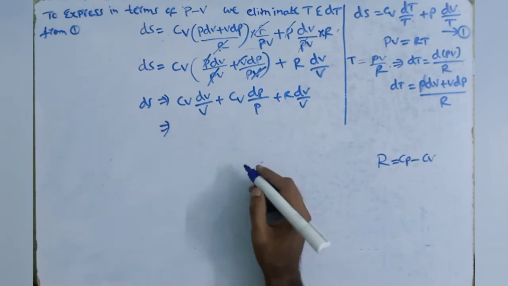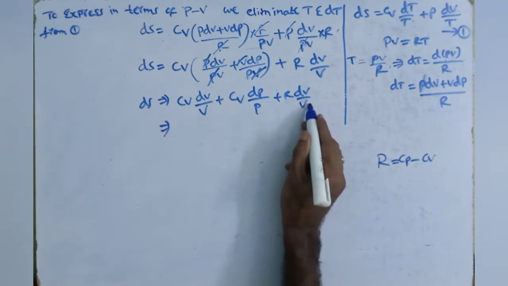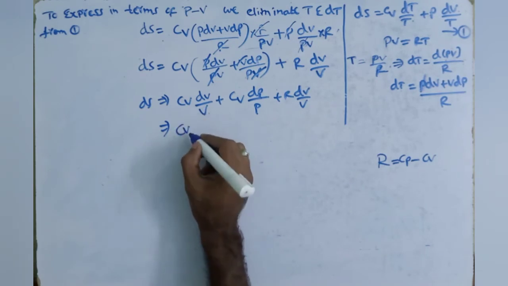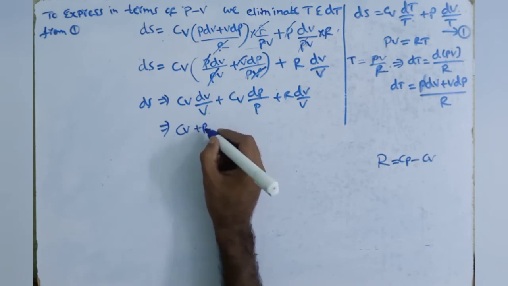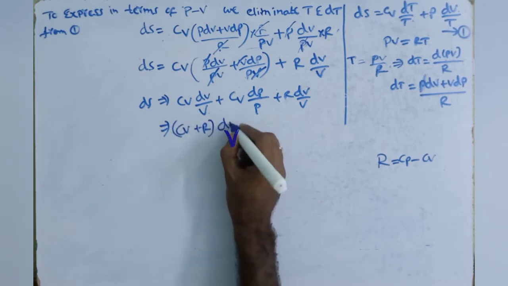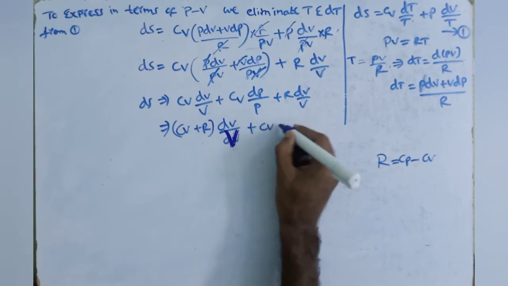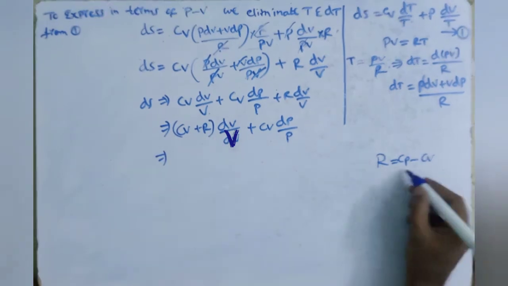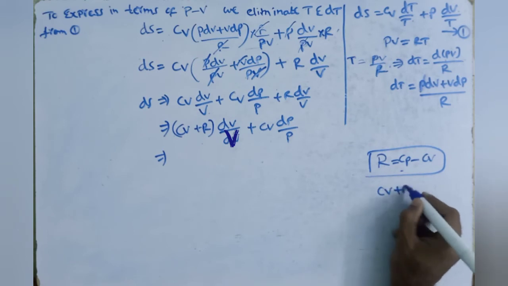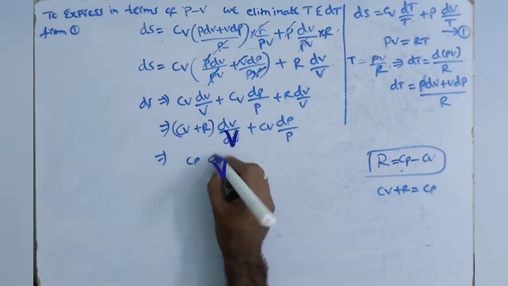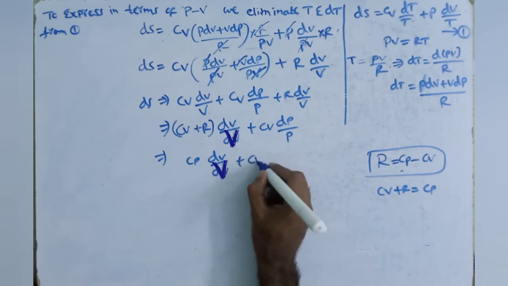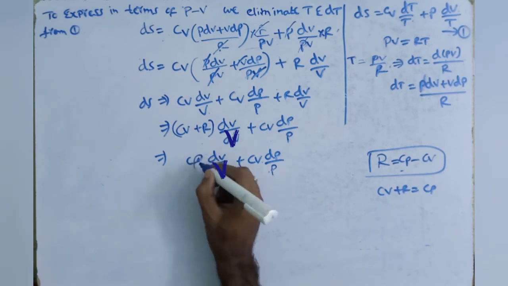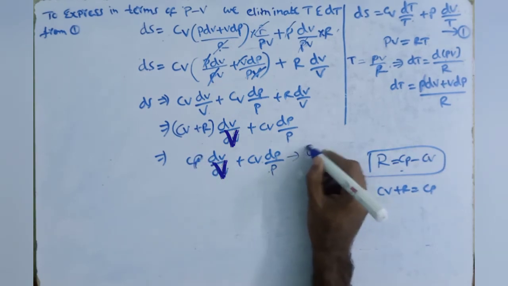Here dV by V is there, and dV by V here also. So we will take it common: Cv plus R into dV by V plus Cv into dP by P. In the place of Cv plus R we can write Cp. So Cp dV by V plus Cv dP by P. This is the equation, which can be written as equation number 4.